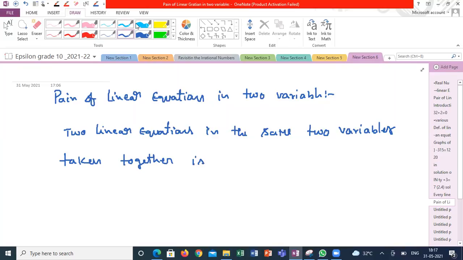See, it is very important. A single equation can't be taken together to call it a pair. A pair is always two equations of the same two variables taken together, said to be a pair of linear equations